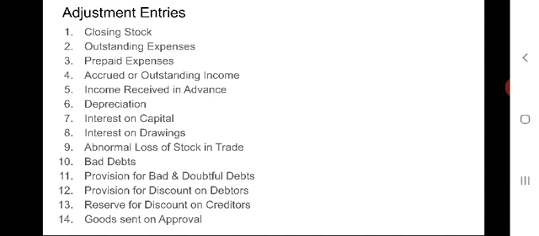Those occurred in the accounting period are to be entered in the financial statements, in the trading and profit and loss account as well as the balance sheet. So, we should know those entries regarding adjustments.